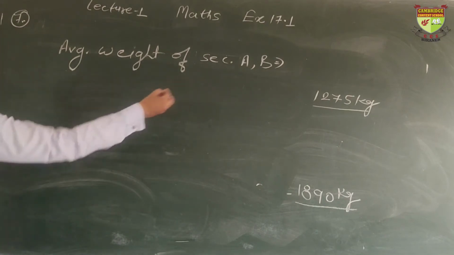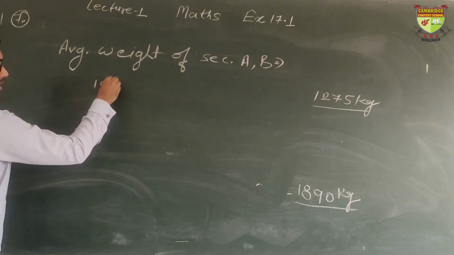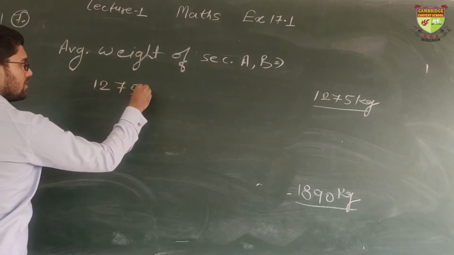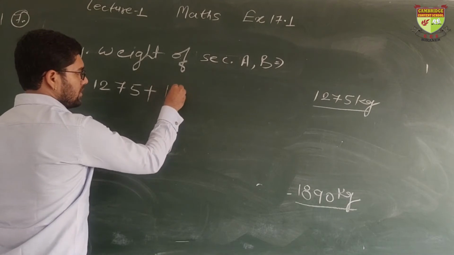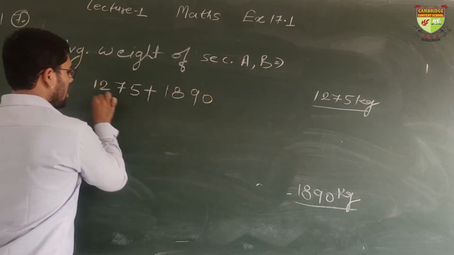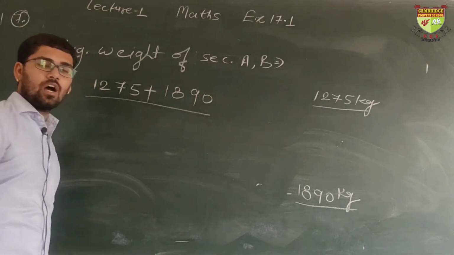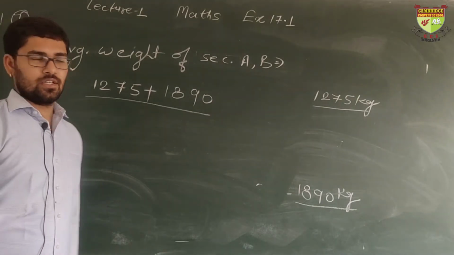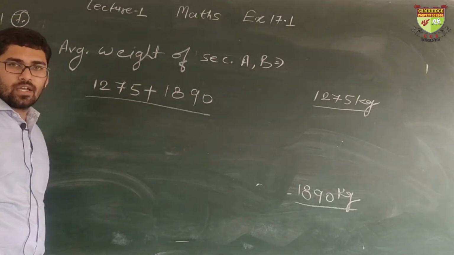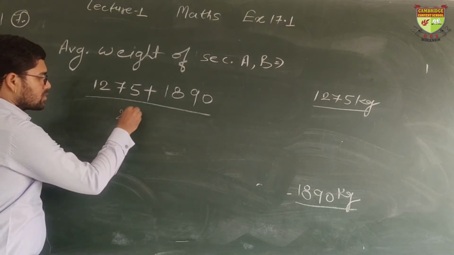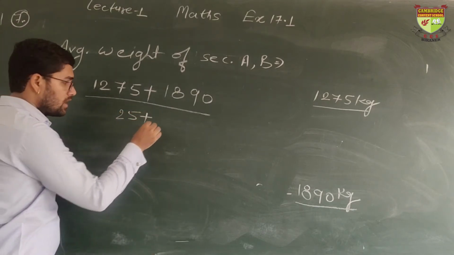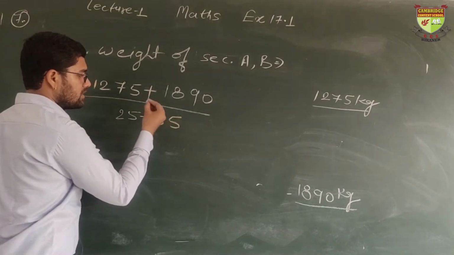What is the sum? First number is 1275 plus second number is 1890, upon total how many students were there. This is the sum of the weight, and how many total students were there? 25 students were in section A and 35 students were in section B.